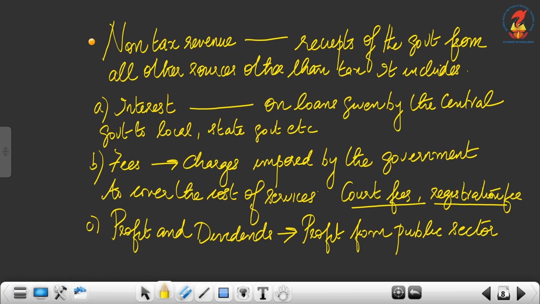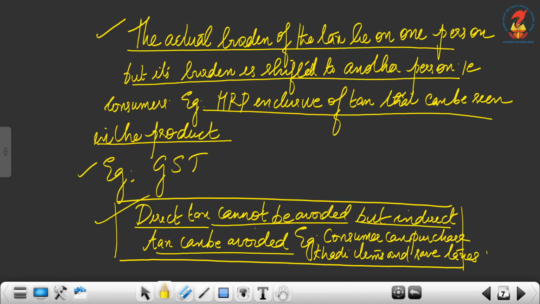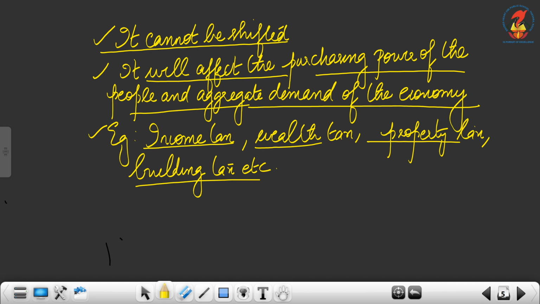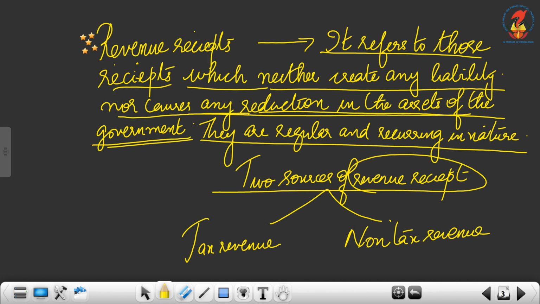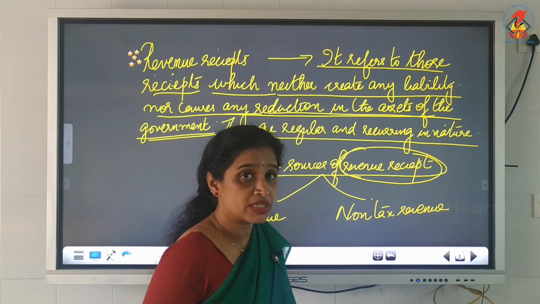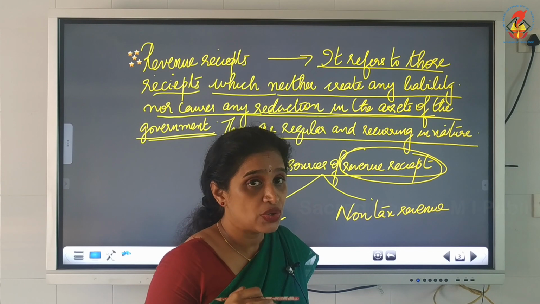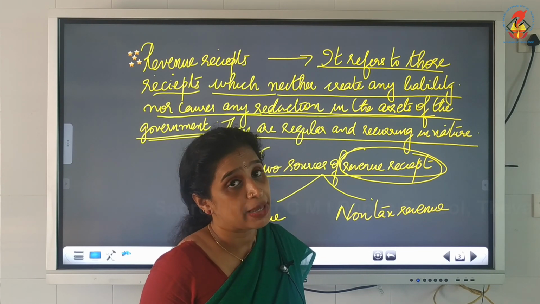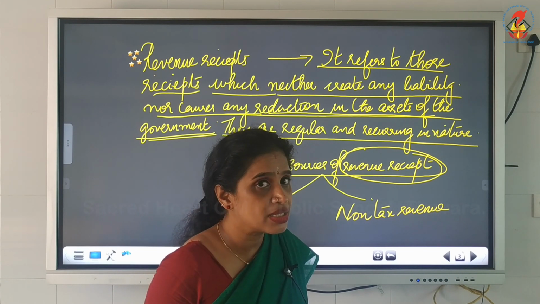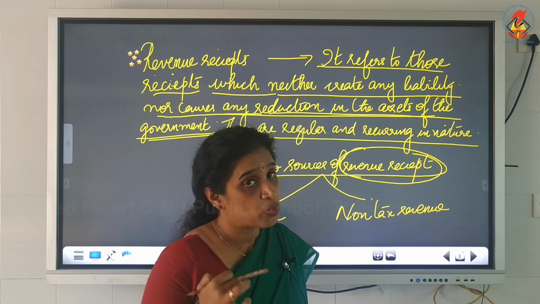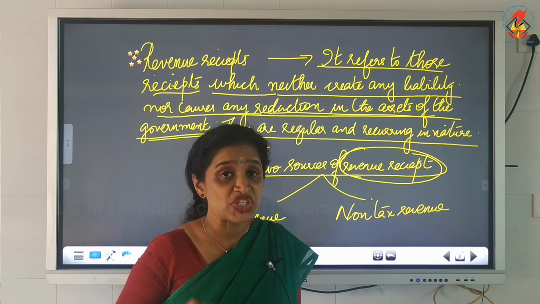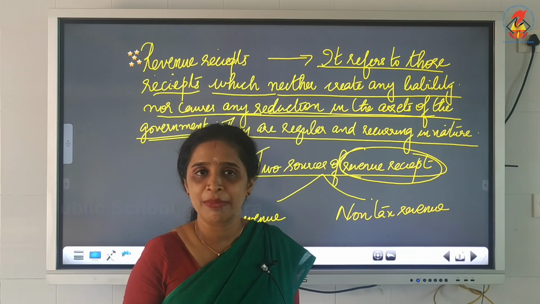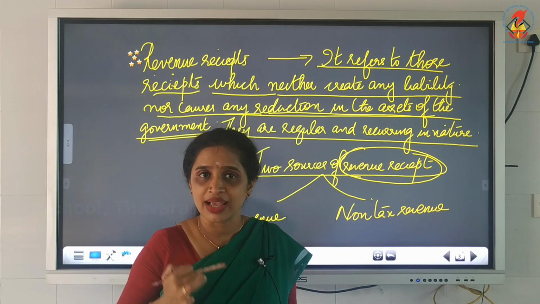Next we will move on to non-tax revenue. So we are discussing the two sources of revenue receipt, that is tax revenue and non-tax revenue. Revenue receipt comes under revenue budget. So under revenue budget there is revenue receipt and capital receipt. We are discussing revenue receipt. What is revenue receipt? The receipts which neither create any liability nor reduce any asset.